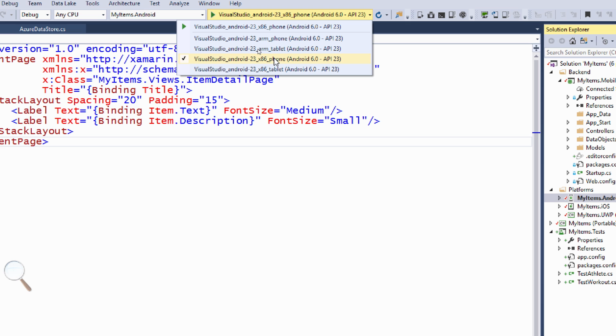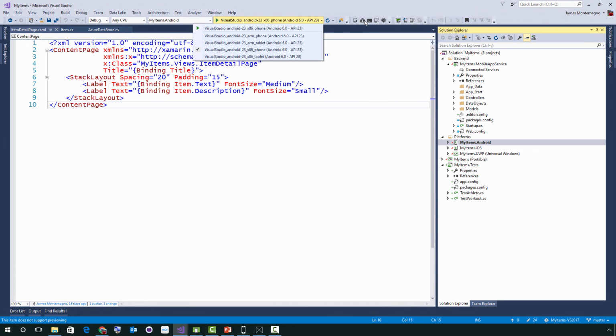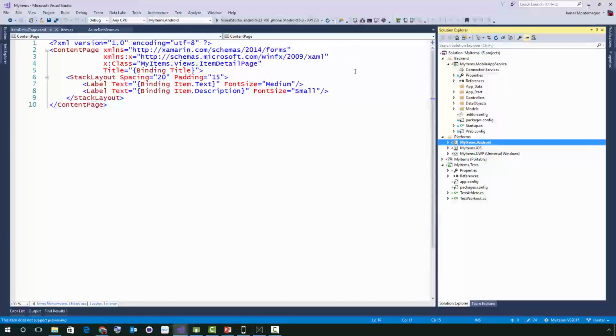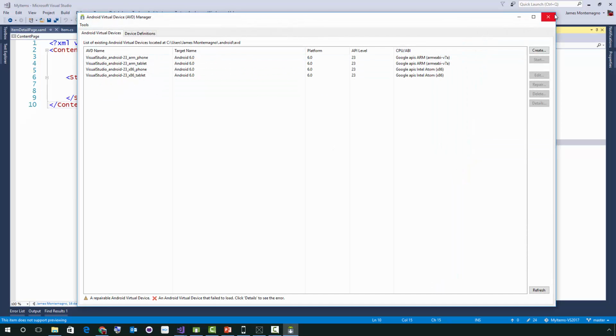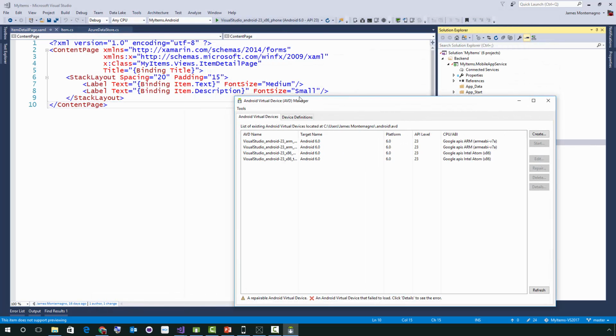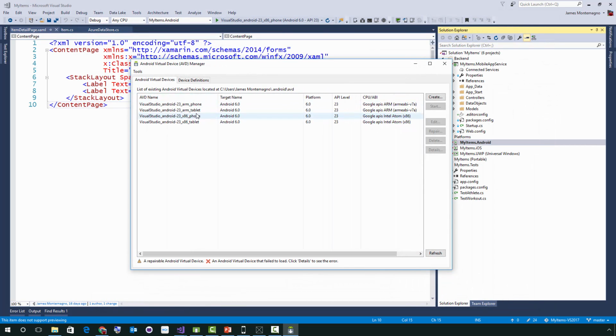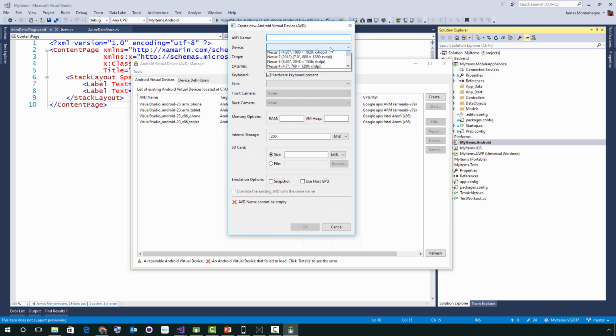But the nice thing here is that in our toolbar, I can open up the Android Device Manager, which will allow me to specify and create new Android images. AVD is an Android virtual device. I'll make this a little bit smaller. These are longer names, so you could rename them and create new ones. I can hit create, and here I could start creating and targeting newer API levels.